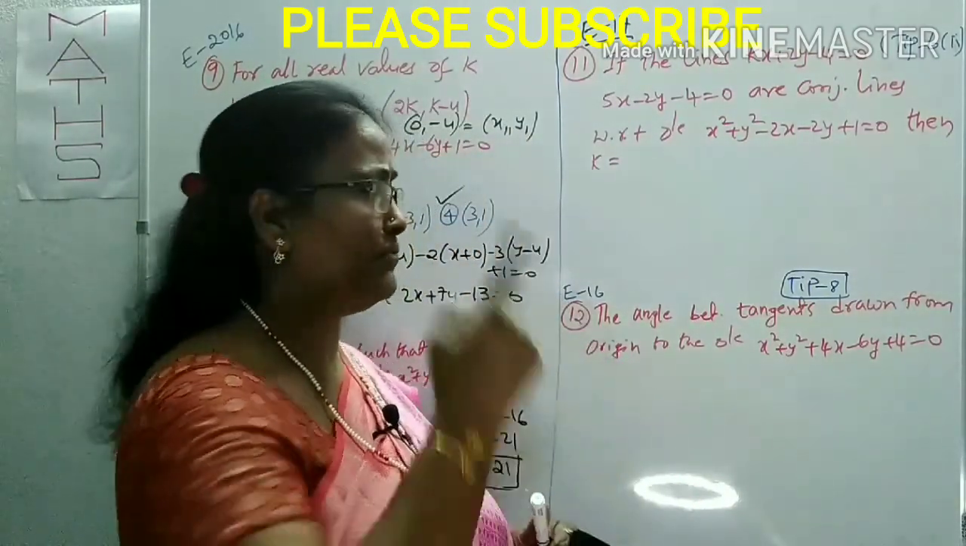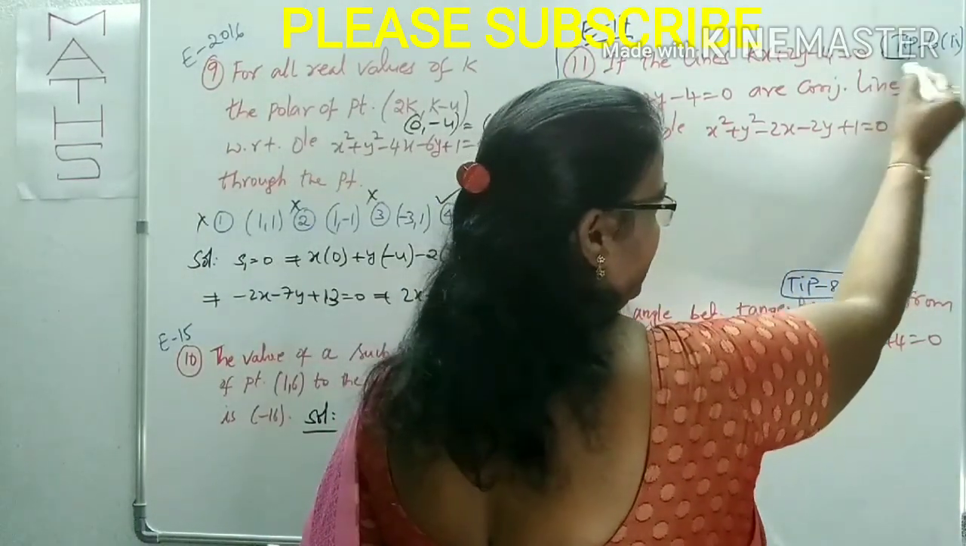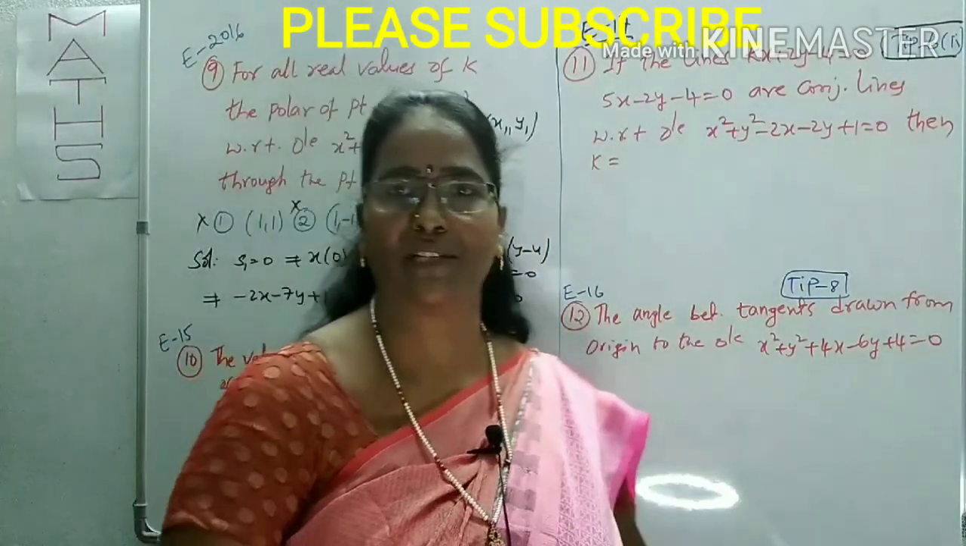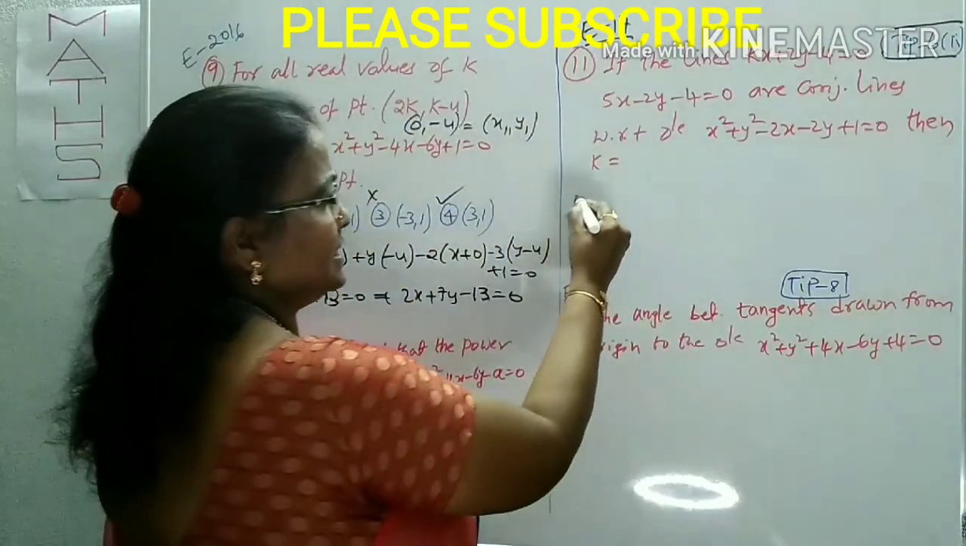Two conditions are given. The first condition is with respect to the standard equation. The second condition is in tip number 2. Having given that condition, I am using it here with respect to the circle S equals 0. Now, what is the condition?